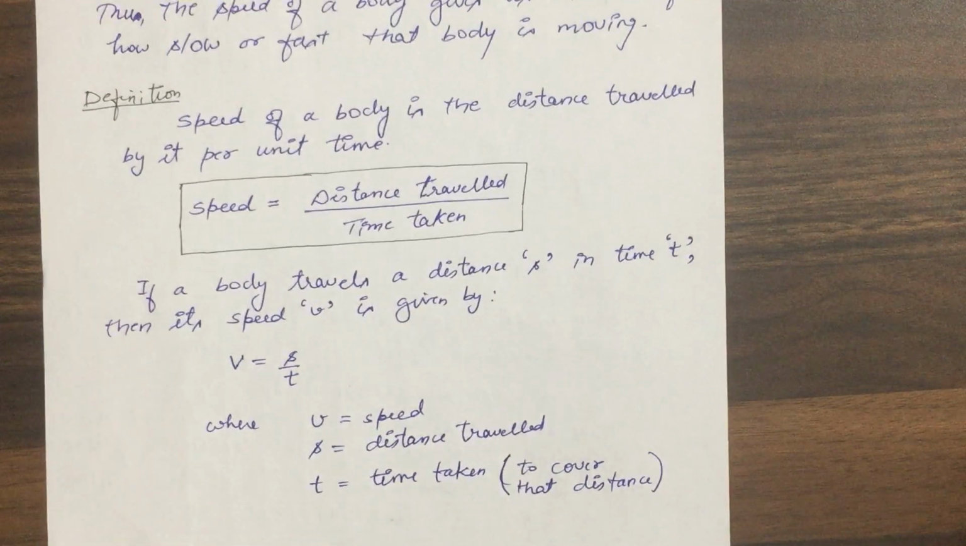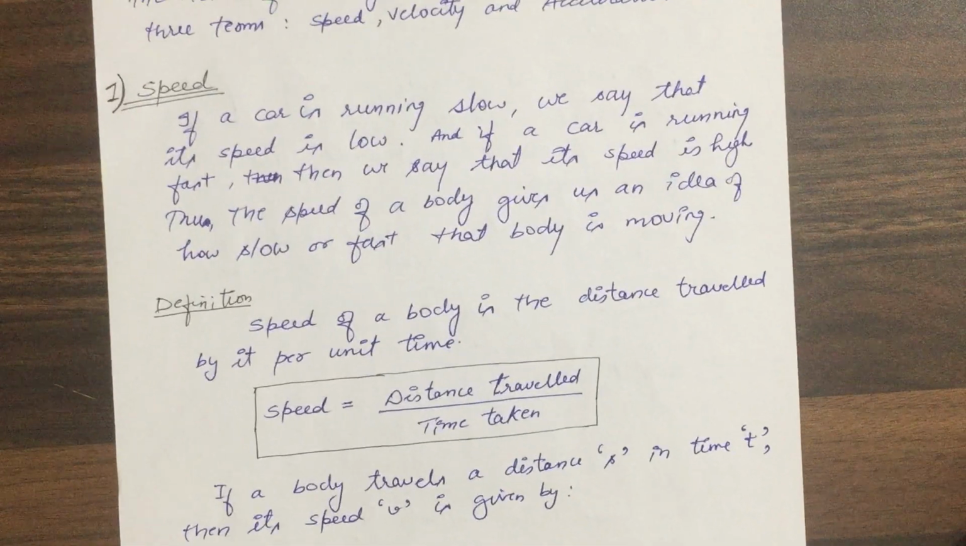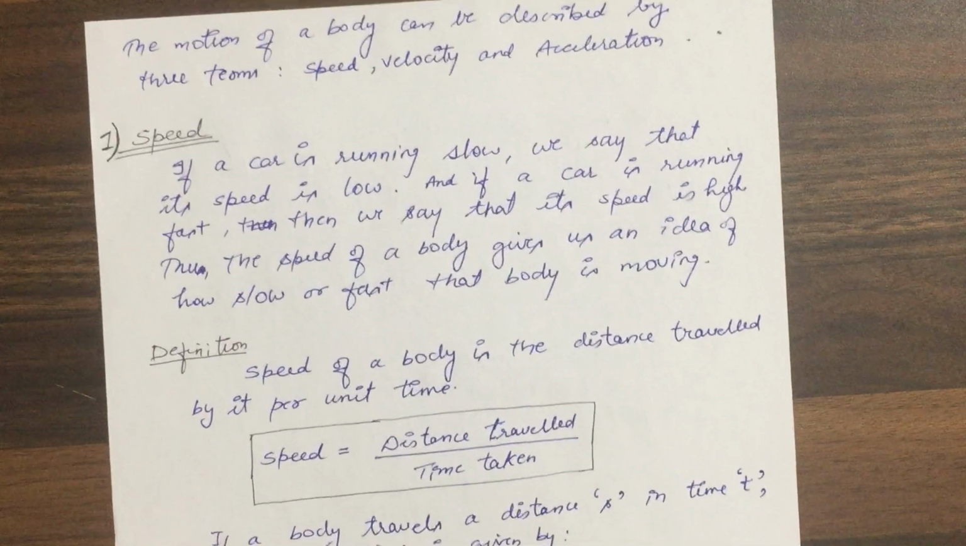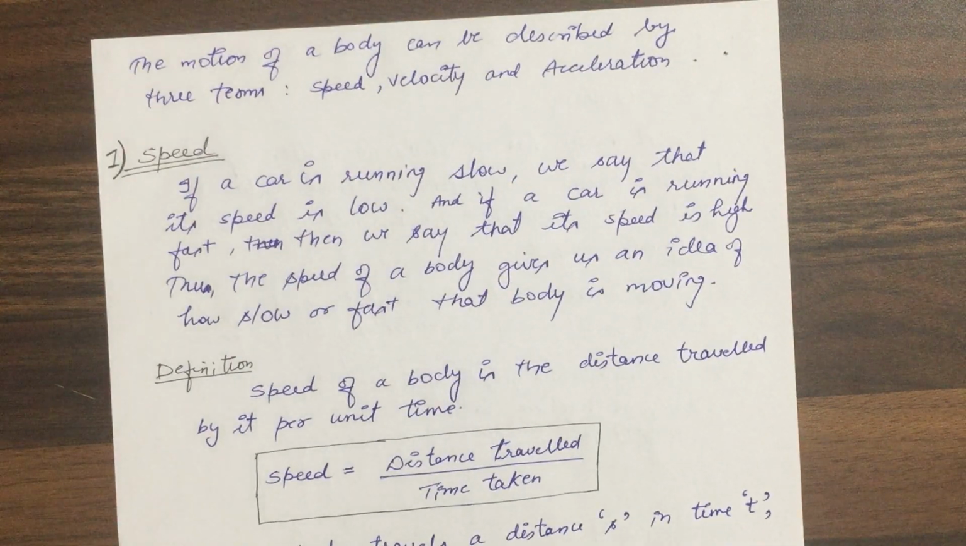I hope you understood this, okay. So now the motion of a body can be described by three terms: speed, velocity and acceleration, and we will be discussing each of them one by one, okay.